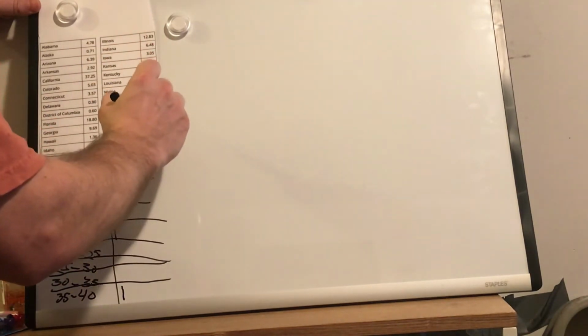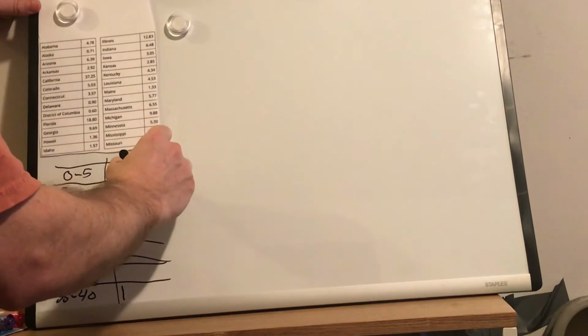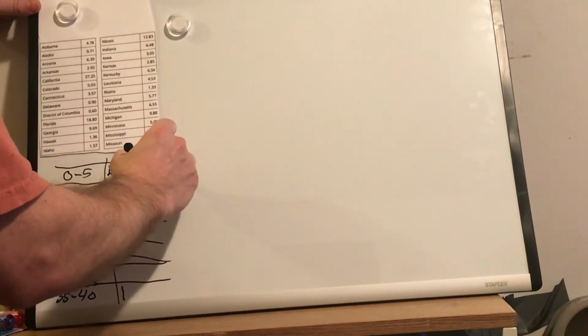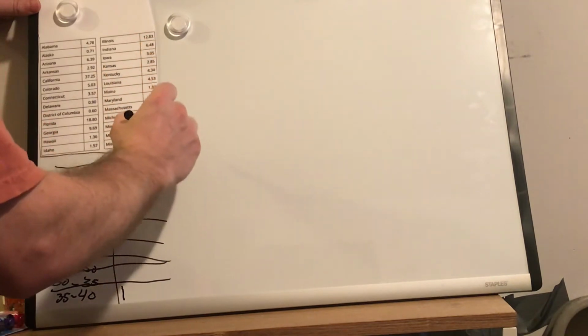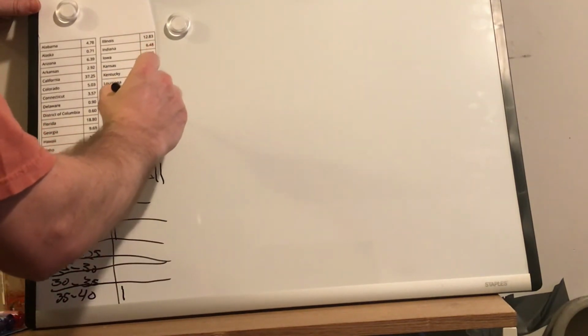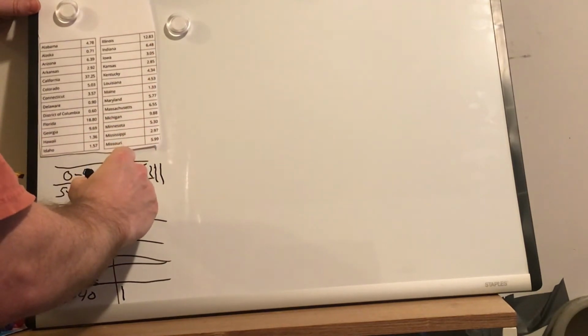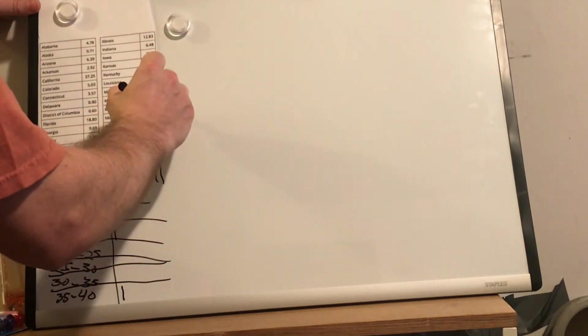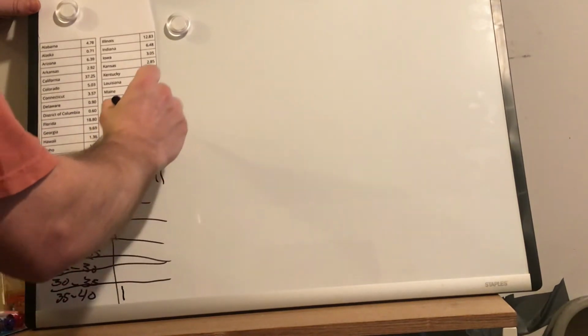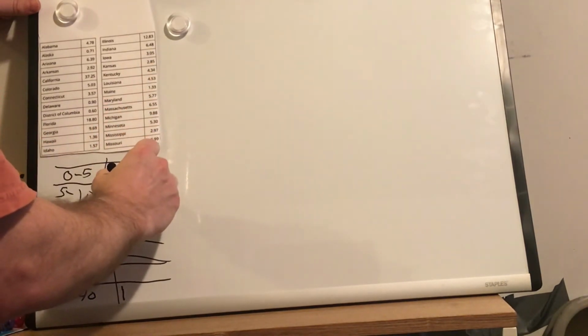Kentucky, 4.34. That's going to give us 11. Louisiana, 4.53. That's 12. Maine, 1.33. 13. Maryland, 5.77. Maryland evens us out and makes it 5. Massachusetts, 6.55. Michigan, 9.88. That rounds it off here.